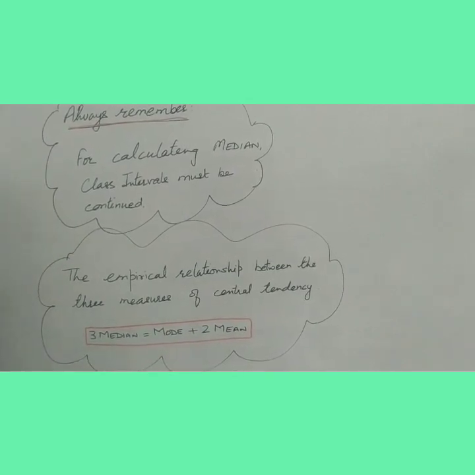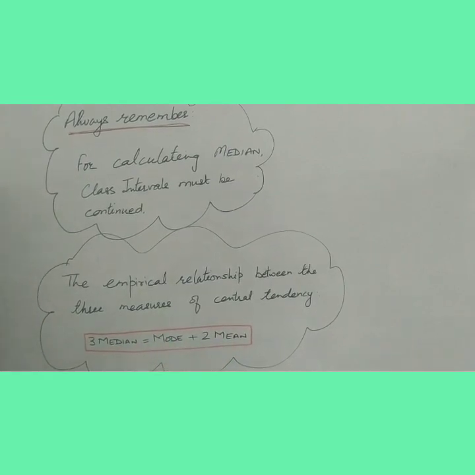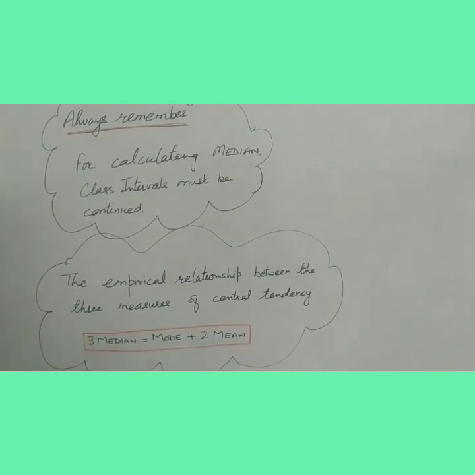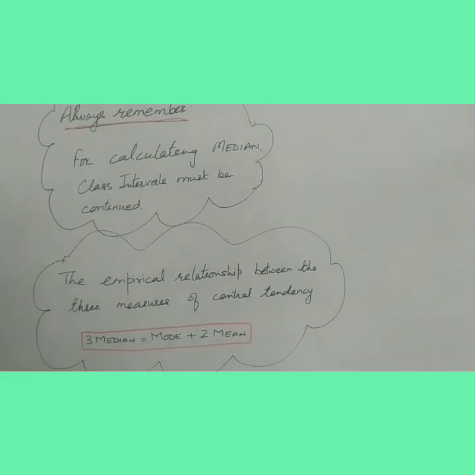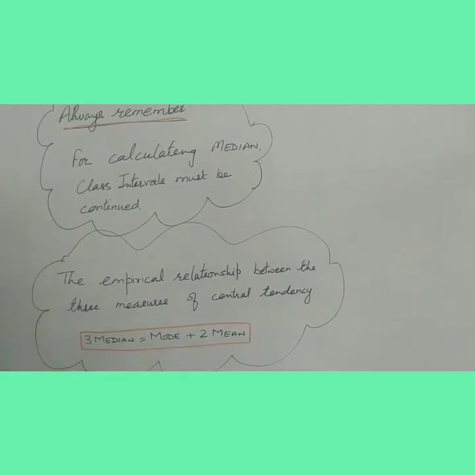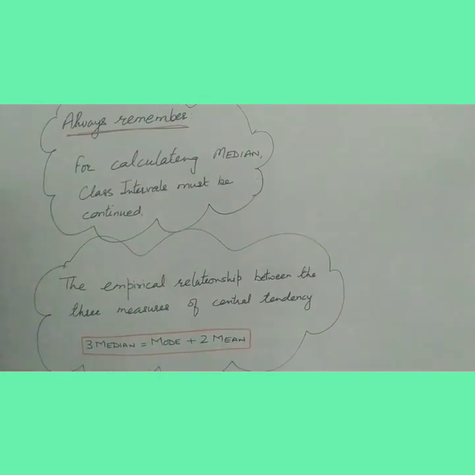As far as exams are concerned, कई बार out of these three measures, 2 measures given होते हैं. You have to find out the third one. तो आपको सिर्फ एक ये फॉर्मूला लगाना है just to find out the third, unknown measure of central tendency. You can use this formula.